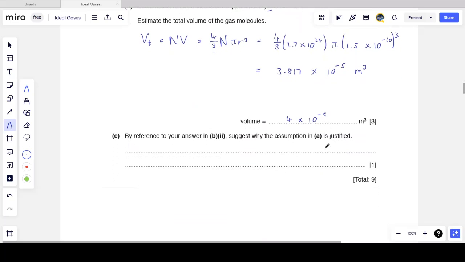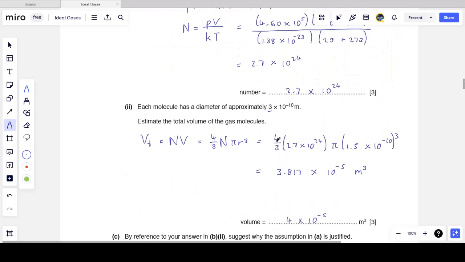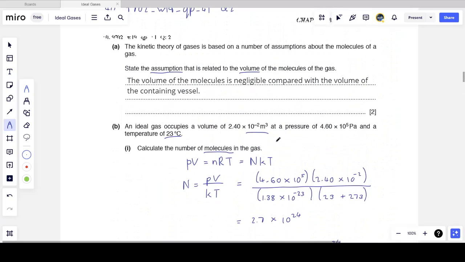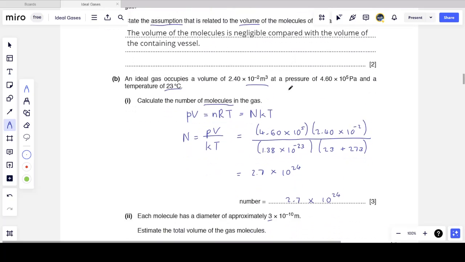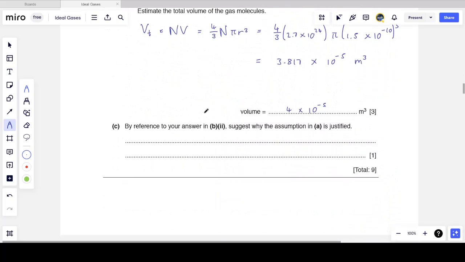And so only 1,000th of the volume of the container is being occupied by gas if we were to put the gas into a little corner. So what do we know here? Well, they ask us, by reference to your answer in B2, suggest why the assumption in A is justified. The assumption in A was that the volume of the molecules is negligible compared with the volume of the containing vessel. Is this justified?